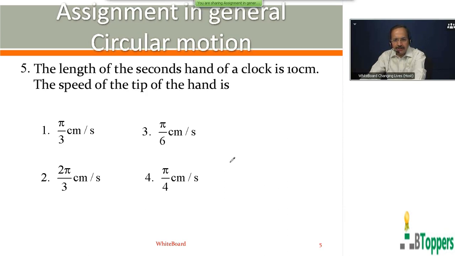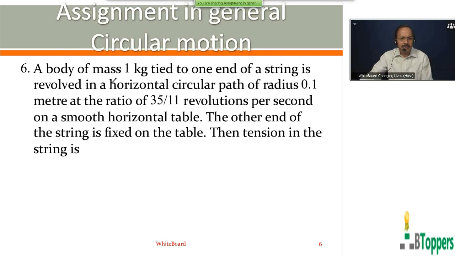Then look at the next question, question number 6. A body of mass 1 kg tied to one end of a string is revolved in a horizontal circular path of radius 0.1 meter at the rate of 35 by 11 revolutions per second on a smooth horizontal table. The other end of the string is fixed on the table and the tension in the string is? So you can first find the speed of the body or angular velocity. The number of revolutions completed per second we call the frequency of revolution.